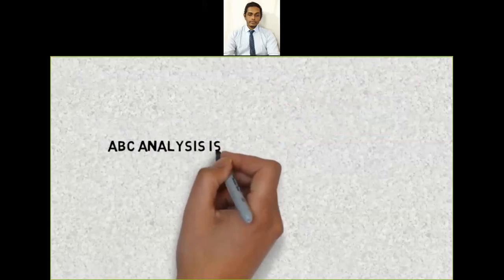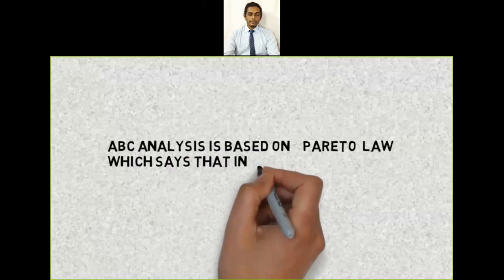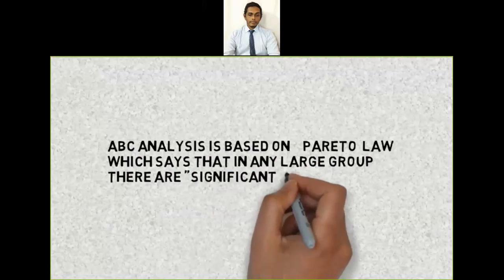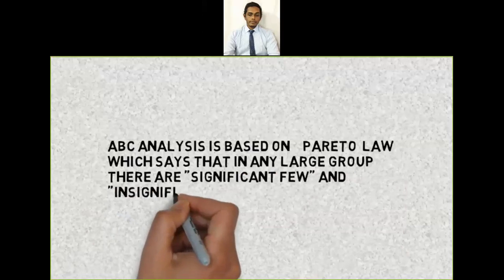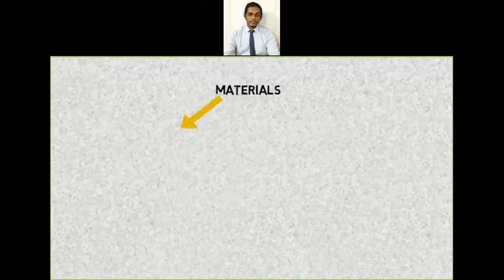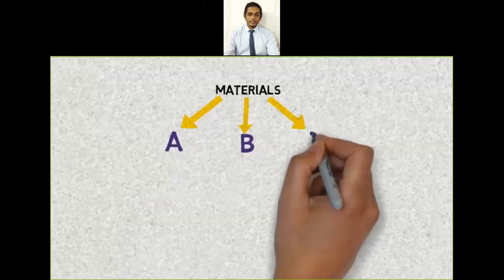ABC analysis is based on Pareto law, which says that in any large group there are significant few and insignificant many. In this, materials are classified into three categories: category A, category B, and category C.